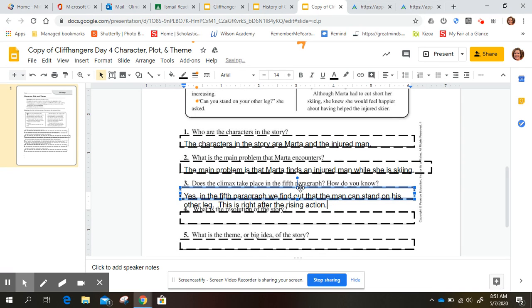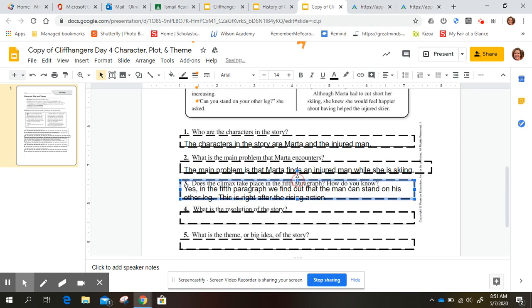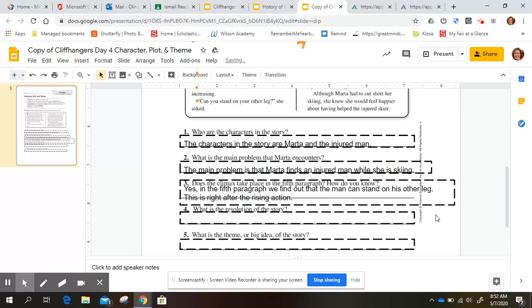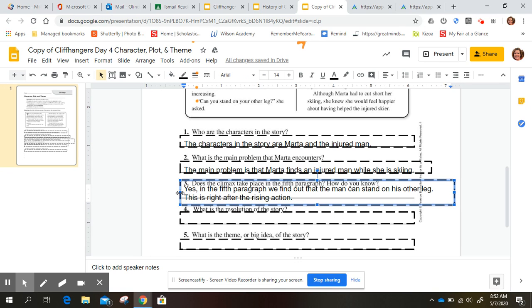And so again, it's a little bit not in the box. You can always pull it to make it bigger so it fits better. You can always pull it that way too. And I know it's a little tough, but I promise you, your teachers are really good at reading this stuff.